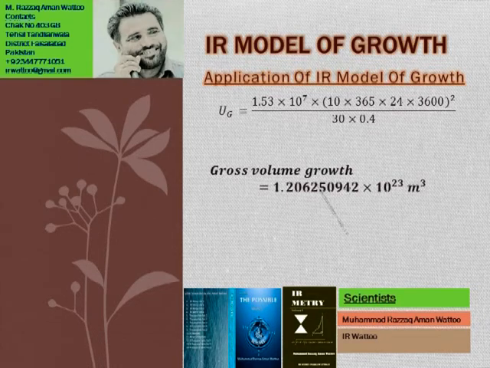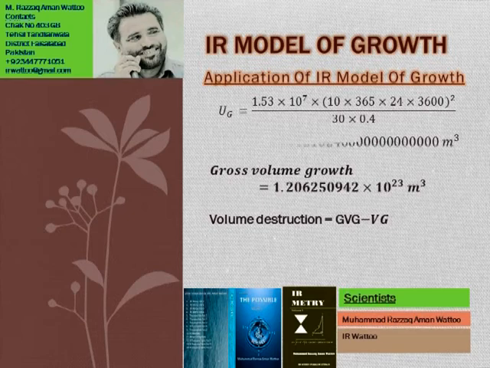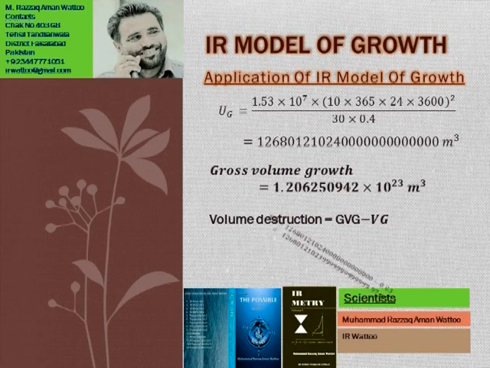All these values are given, and because all the values are converted into the same units by taking seconds, the total gross volume growth will be approximately 1.20 times 10 to the power 23 cubic meter. And so we can find the volume destruction, which is equal to the gross volume growth minus the net volume growth. That can be calculated, and that's on the screen.